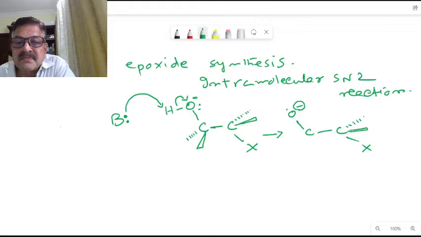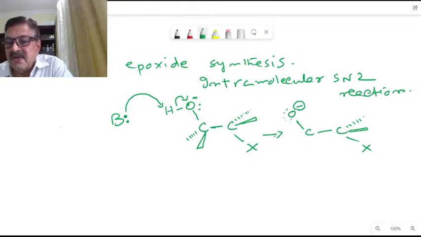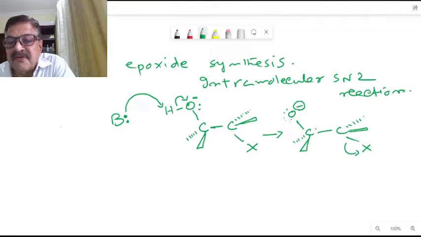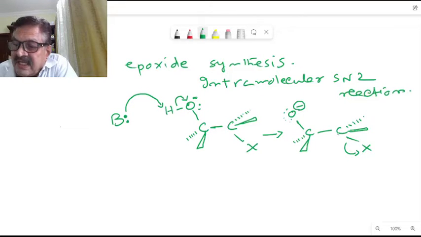Six electrons here. Okay, now here everything is the same. There is no change here. Now this X goes. Therefore, a positive charge is developed here on this carbon. When this X goes, there will be a positive charge developed.